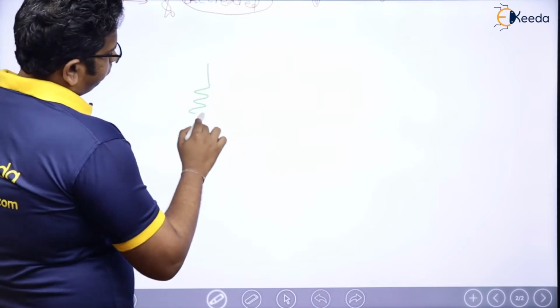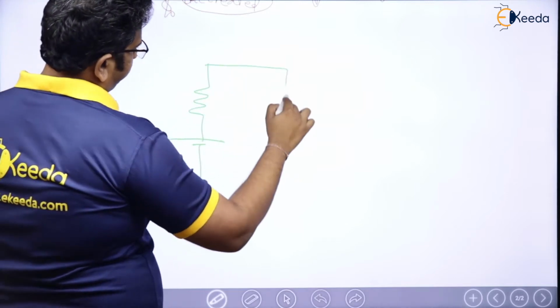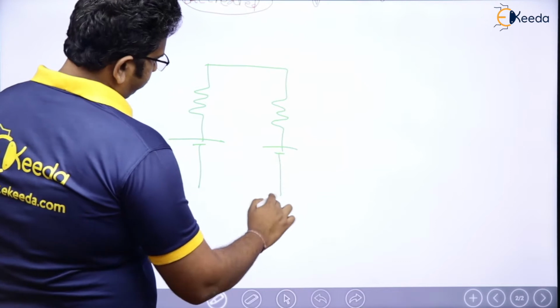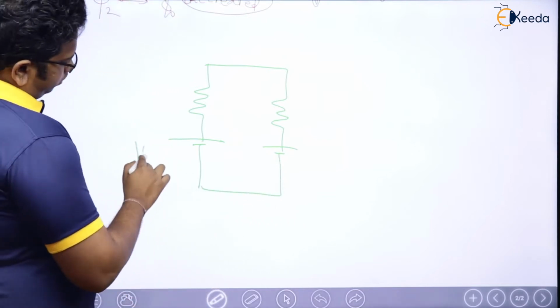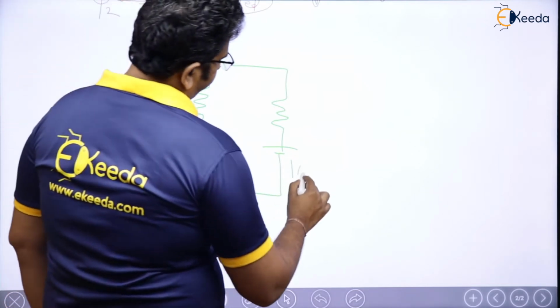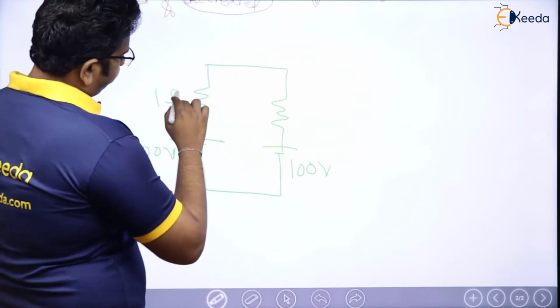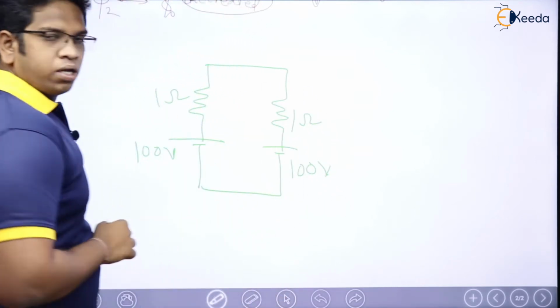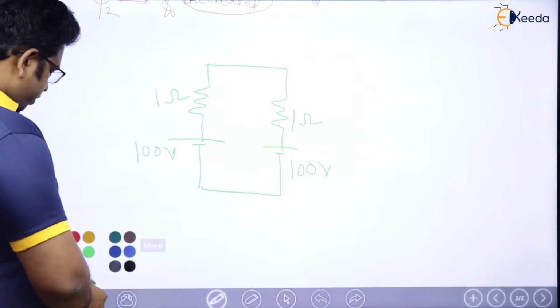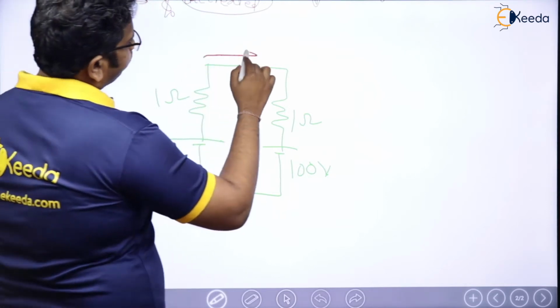Let us say that this is 100 volts. This is also 100 volts. This is 1 ohm. This is also 1 ohm. Now you please tell me how much is the current? Current is going to be 0 ampere, right?